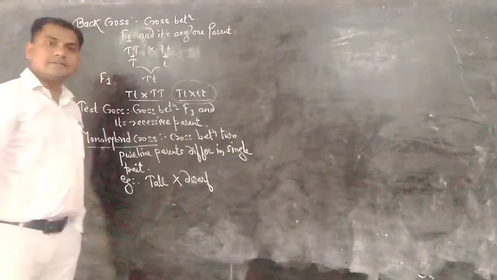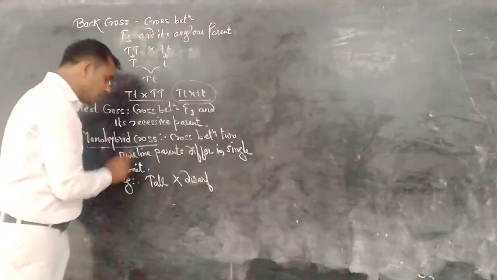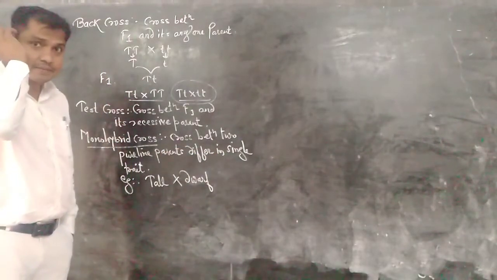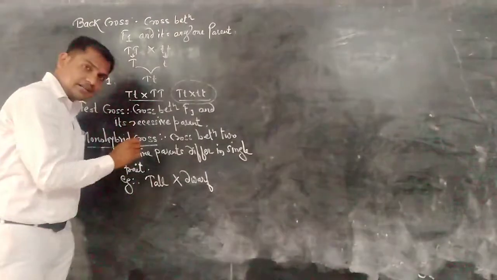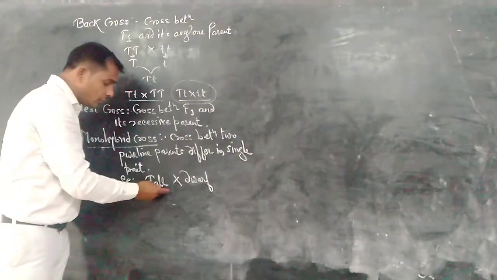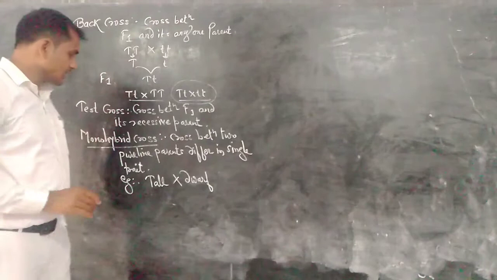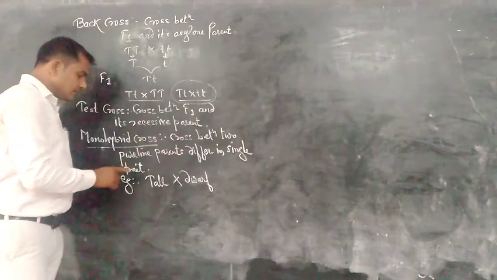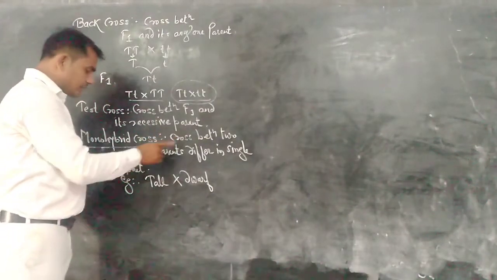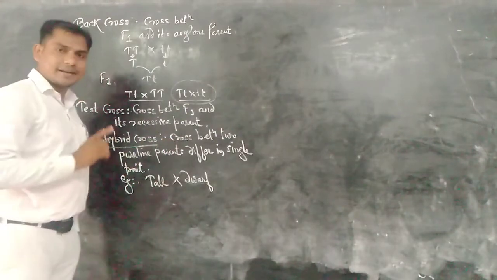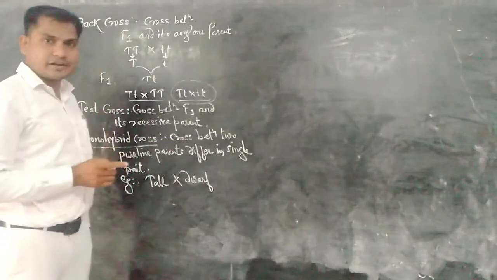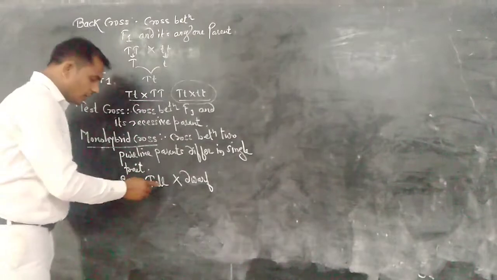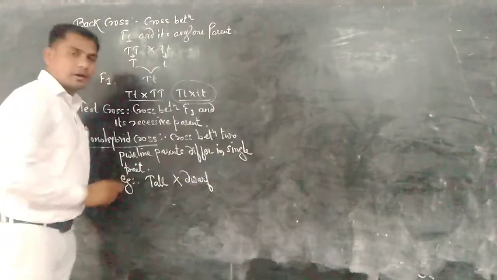Both parent plants differ in a single trait, a single character. Height is the character. So both have contrasting traits for the character: one plant is tall, another is dwarf.